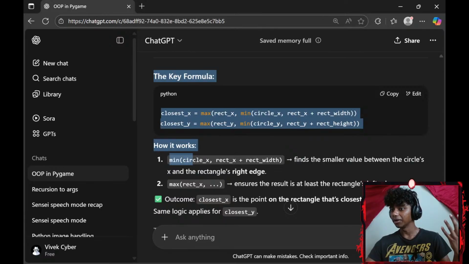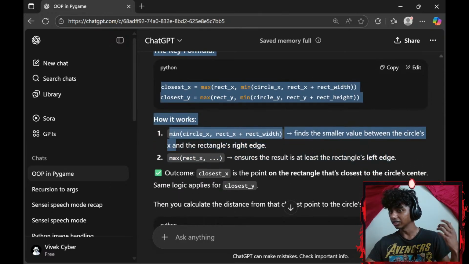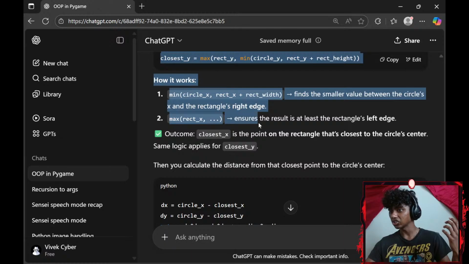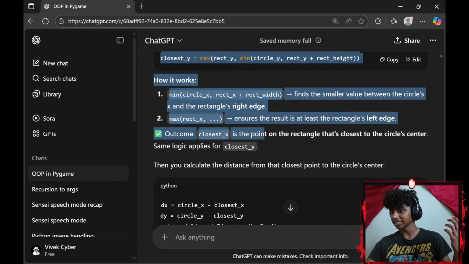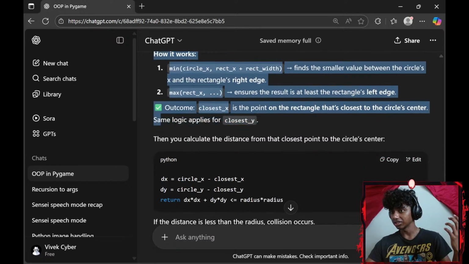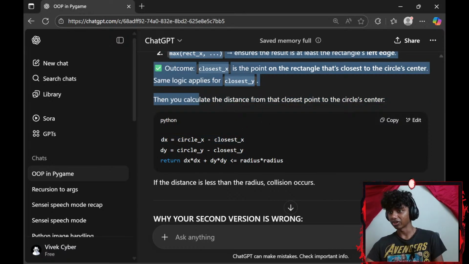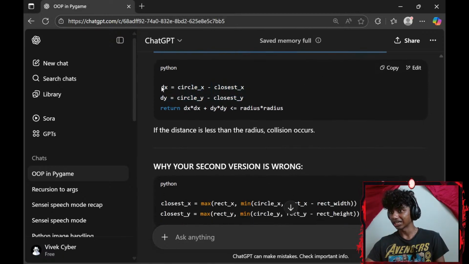How it works: min of circle's x-axis and rect x-axis plus rect width finds the smaller value between the circle's x and the rectangle's right edge. Max with rect ensures the result is at least the rectangle's left edge. The outcome, closest x-axis, is the point of the rectangle that's closest to the circle's center. The same applies for closest y-axis. Honestly, I prefer doing pixel perfect collision. Then you calculate the distance from the closest point to the circle center.